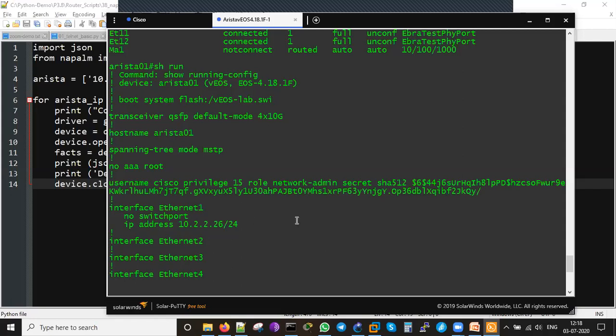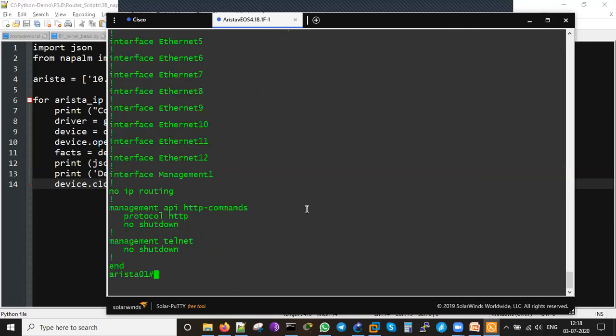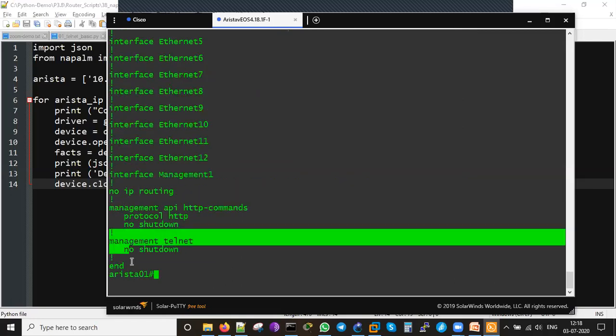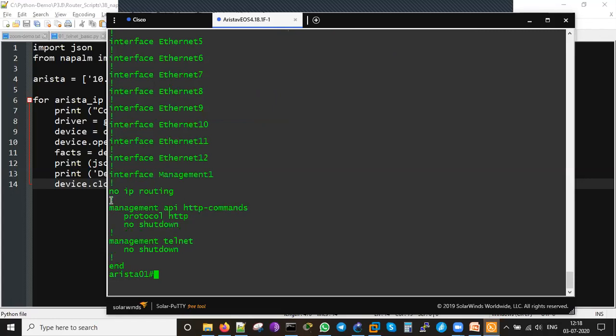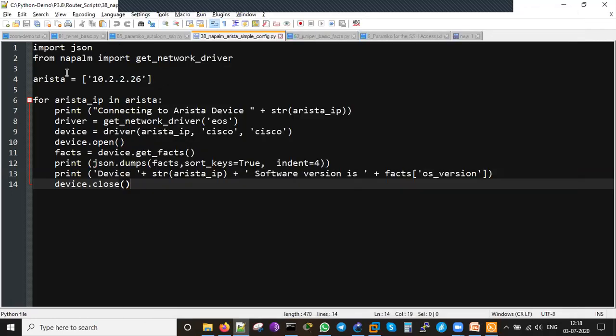So for that, what is required? The Arista needs to be made ready with username and passwords. Then these commands: management telnet no shutdown and management HTTP commands. These are all very much required. I took this from the Arista site, so I configured it and made it ready. Now I will go and run this script from my Python.